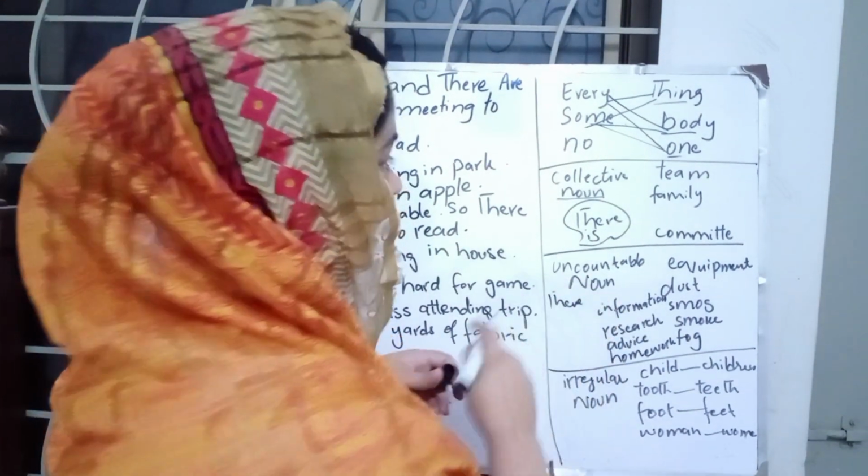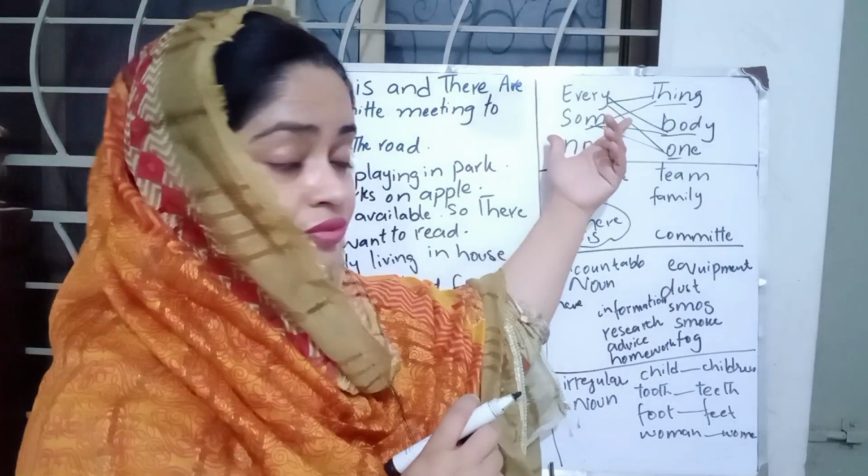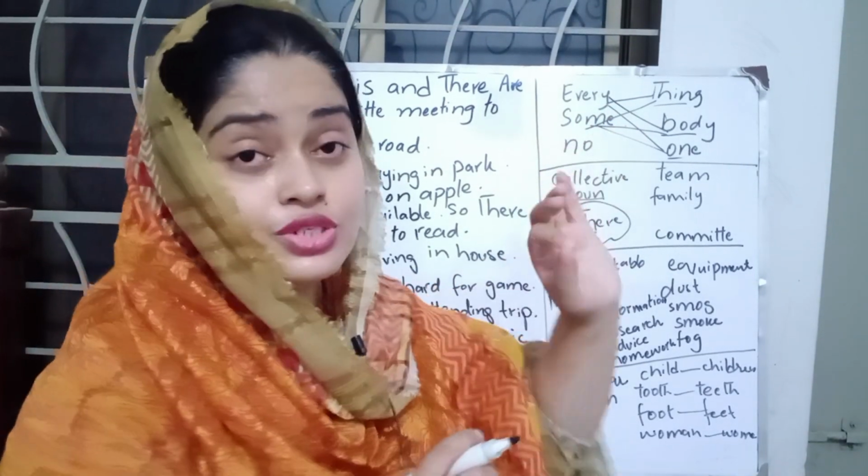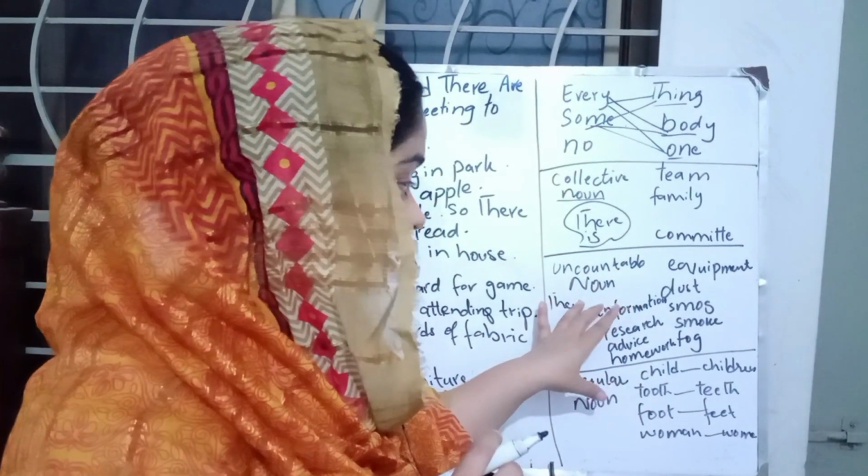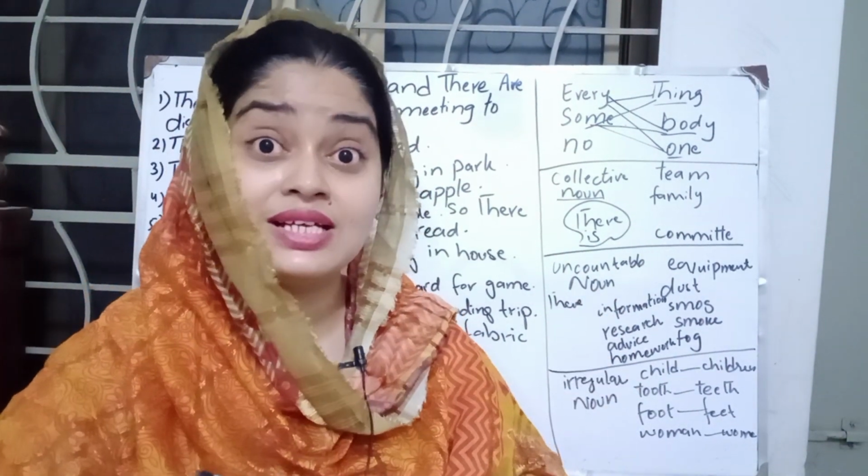So we have identified that with this group we use there is. With collective nouns we use there is. With uncountable nouns we use there is.